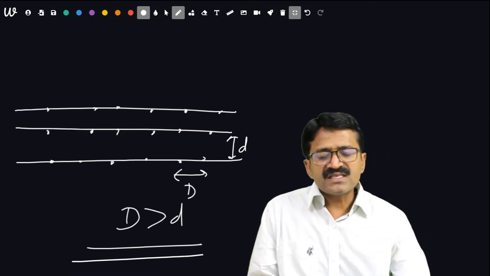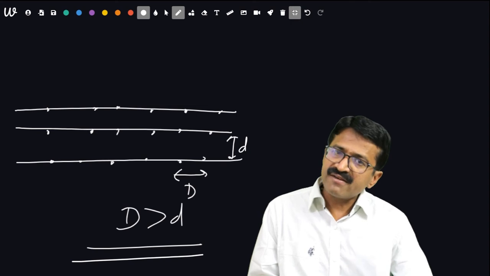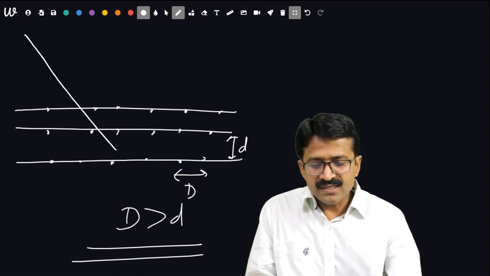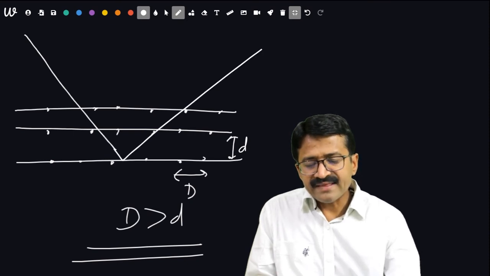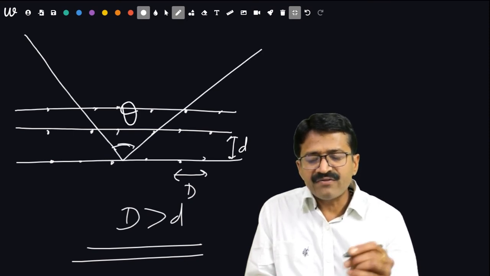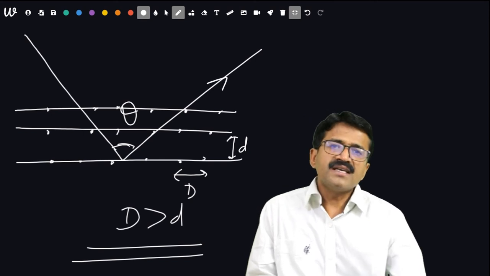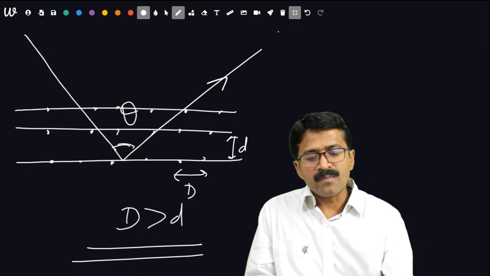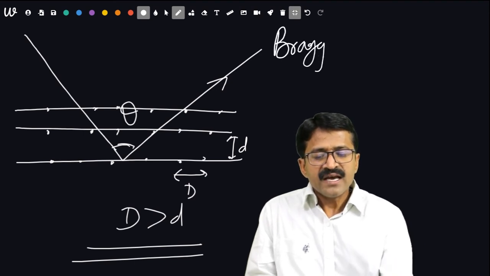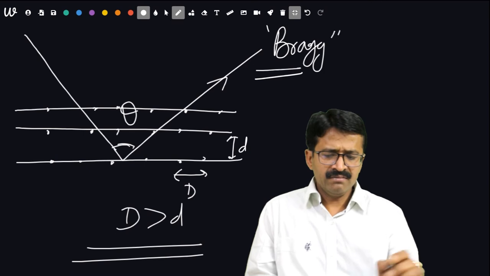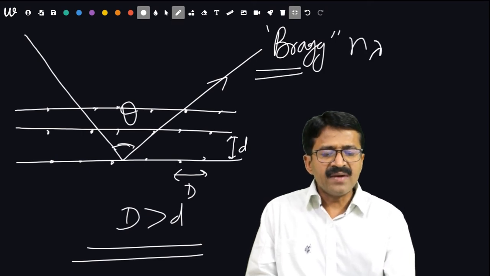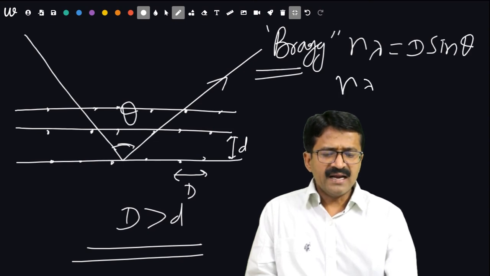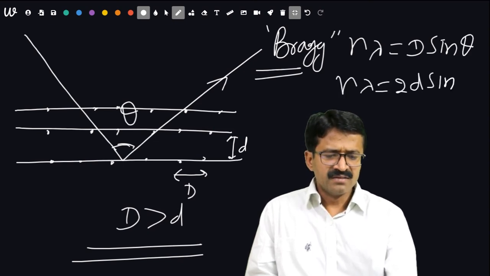Now on this basis a formula of diffraction is given. Whenever a diffracted electron beam is going through a crystal, there will be a particular angle of diffraction. The diffracted beam is scattered in several ways. Then a scientist called Bragg gave an equation: n lambda is equal to D sine theta, or n lambda is equal to 2d sine phi.